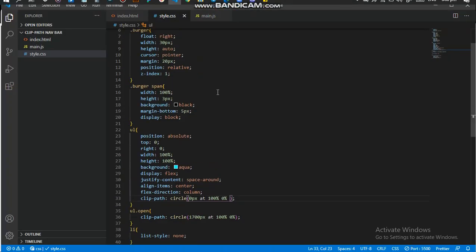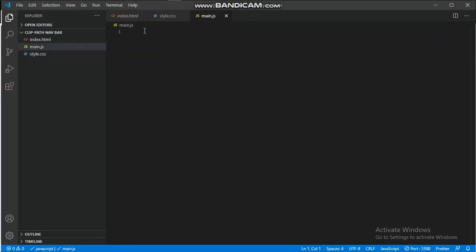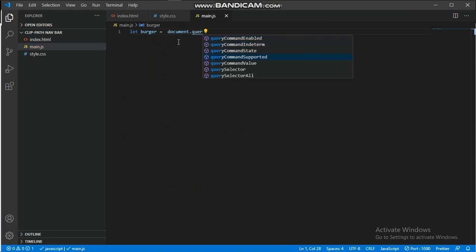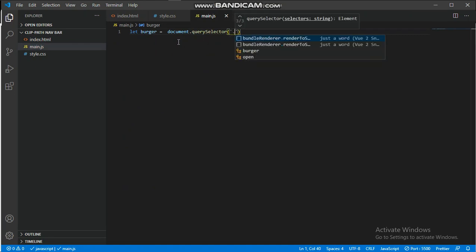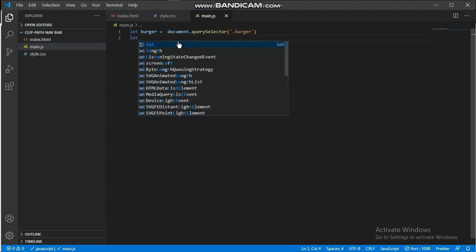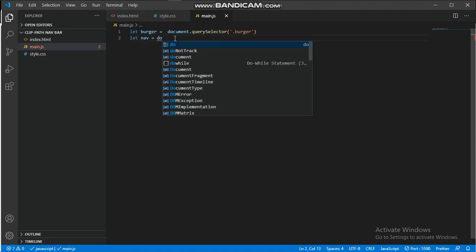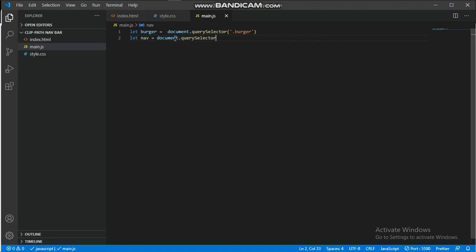Okay, so let's go to our JavaScript now. So we'll just query the DOM for the burger first. We'll say let burger equals document.querySelector, getting the burger, right? And also the nav UL. So we'll say let nav equals document.querySelector, get the nav UL.